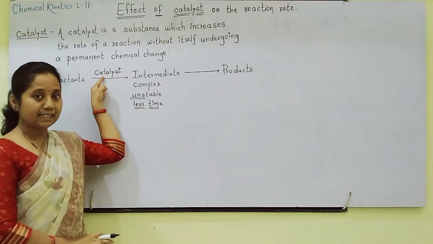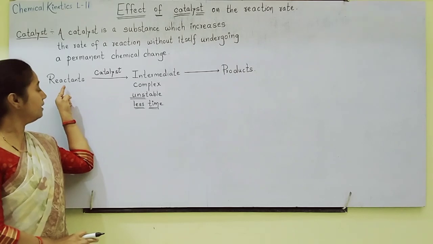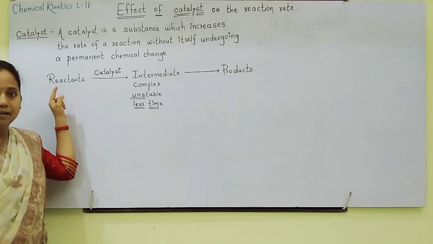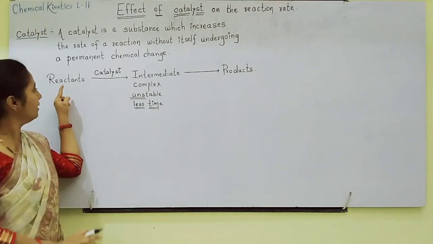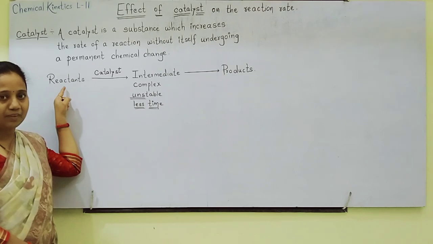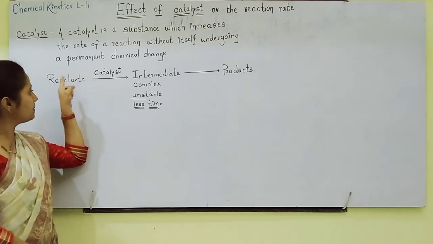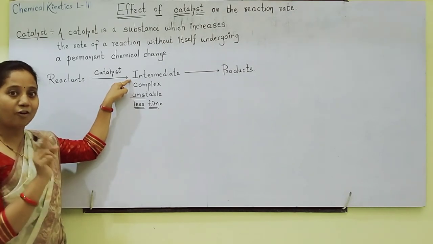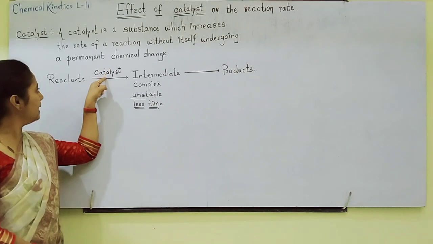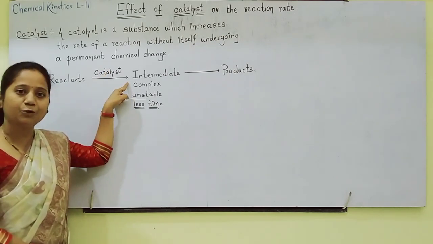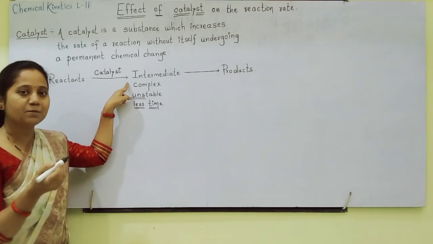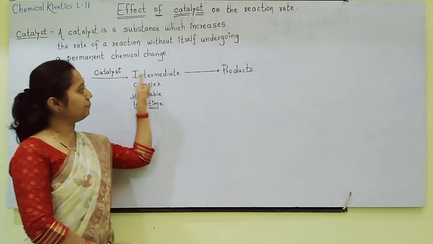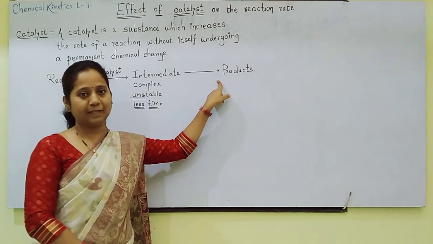Now this catalyst reacts temporarily with the reactants. The catalyst temporarily forms bonds with the reactants. And then it helps these reactants to form this intermediate. This is the role of the catalyst. The catalyst helps reactants to get converted into the intermediate, or it helps in the formation of the intermediate, and then this intermediate will get converted into products.